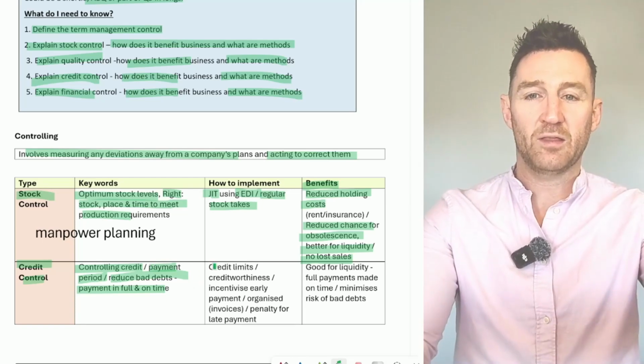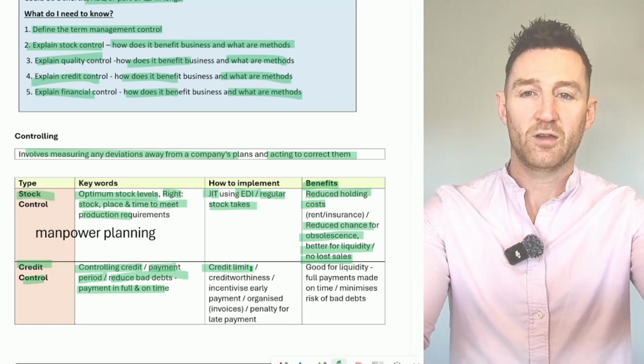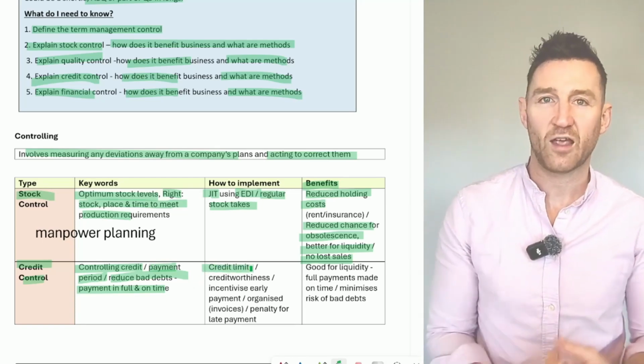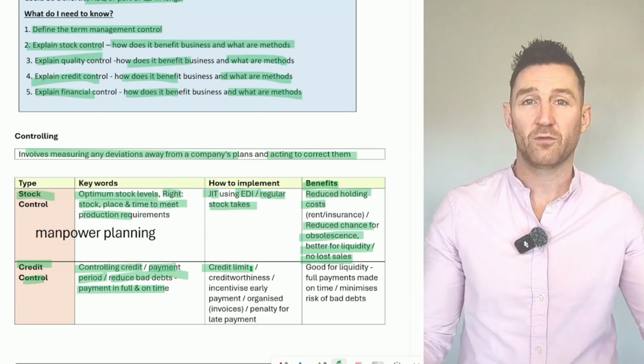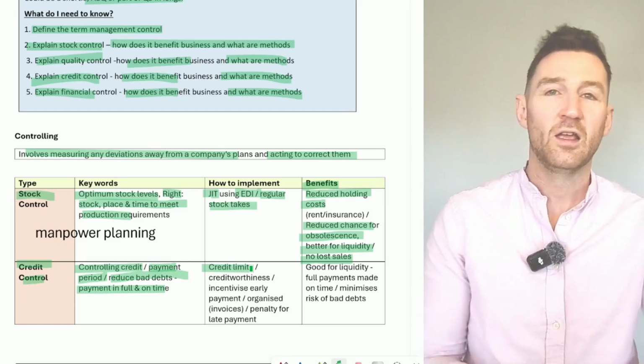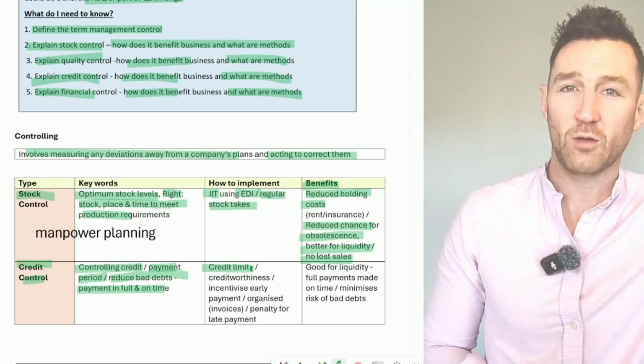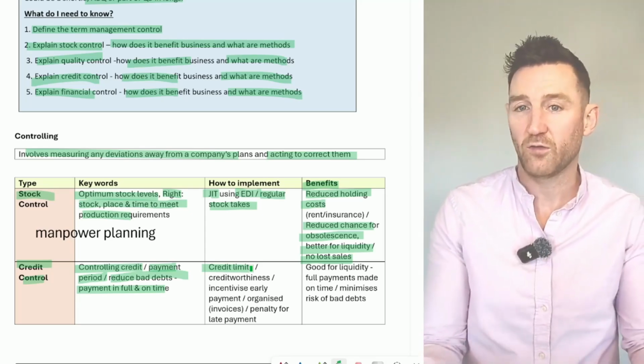So how can the business implement this? Well, they can set credit limits. They might say, we're only willing in any one transaction to sell goods worth $5,000 on credit. That means you're only liable for $5,000 in any one transaction. So let's say that you sell goods for $5,000, they go bust, they can't pay you, the max you can lose is $5,000, right?